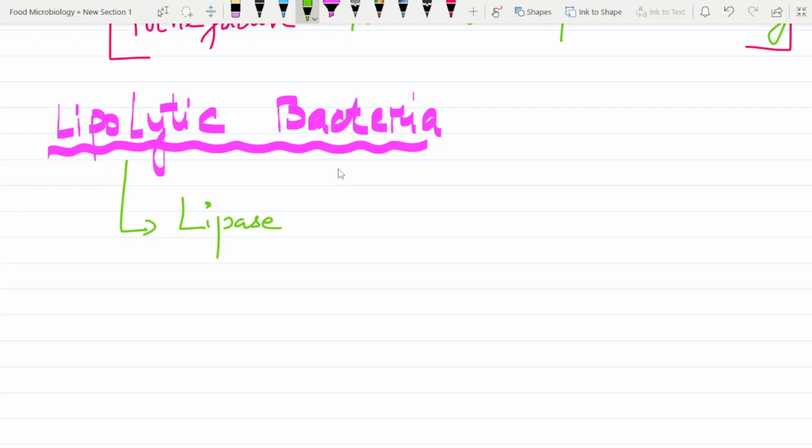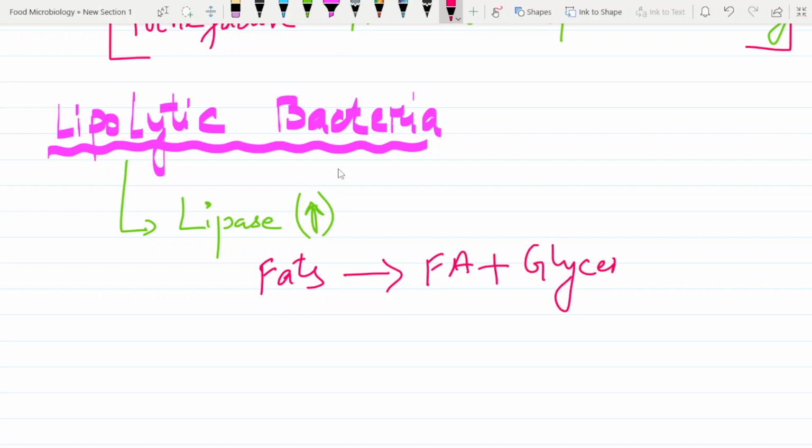This lipase will actually increase the reaction. Which reaction am I talking about here? Hydrolysis. This lipase will act upon fats and convert them into fatty acid and glycerol.